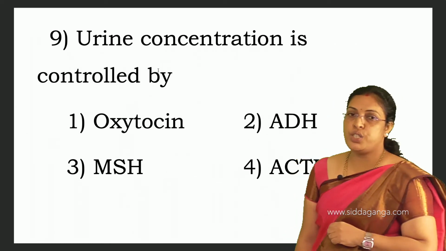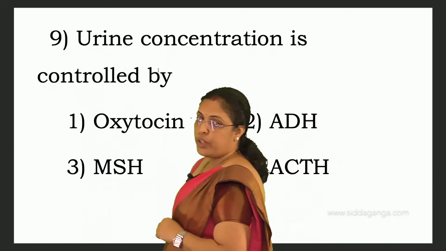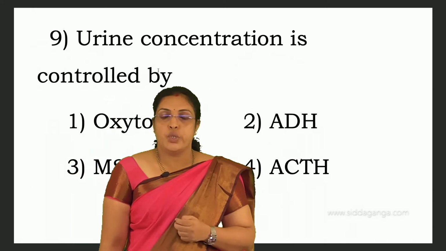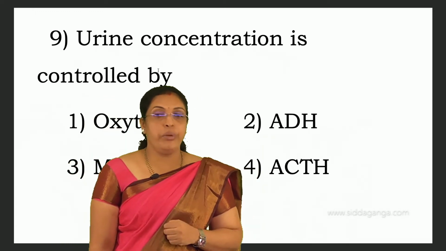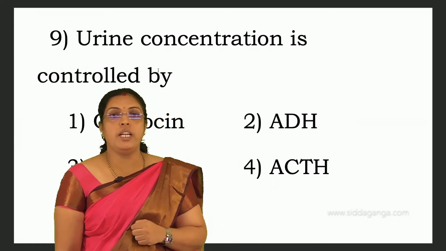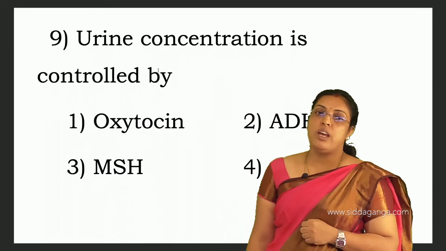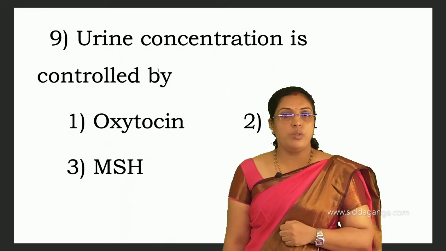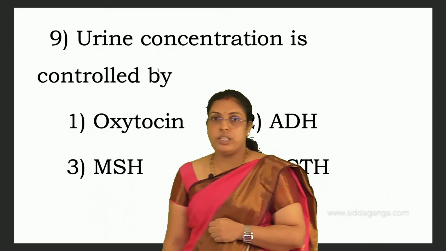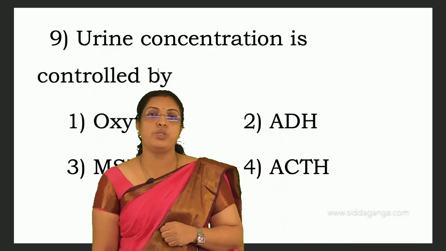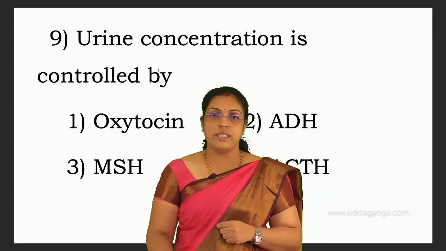Urine concentration is controlled by, we know that oxytocin helps in childbirth and ejection of milk. ADH, antidiuretic hormone, is the hormone which controls urine concentration. Again for the ninth, second is the option. Antidiuretic hormone is also called vasopressin.